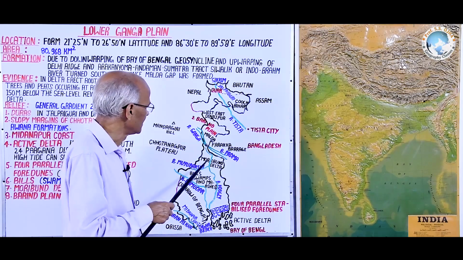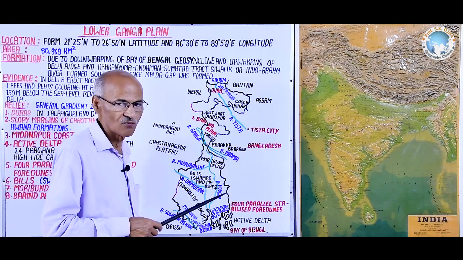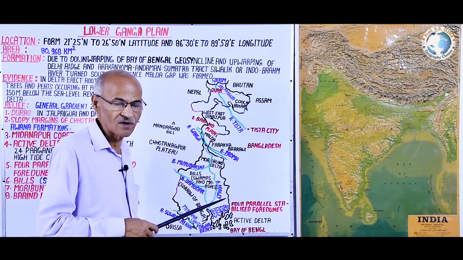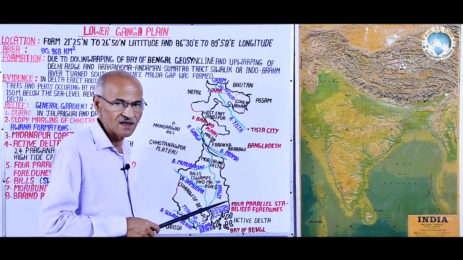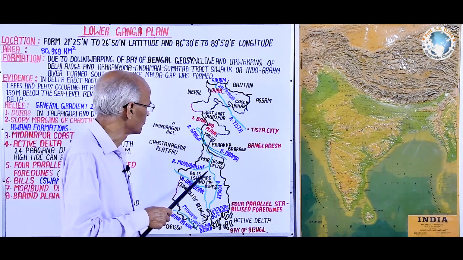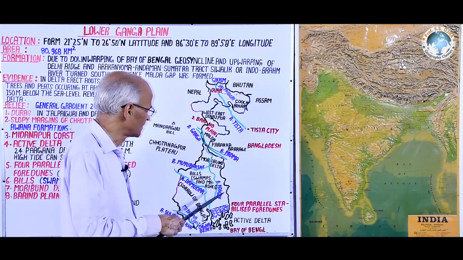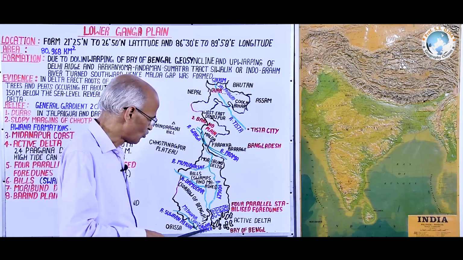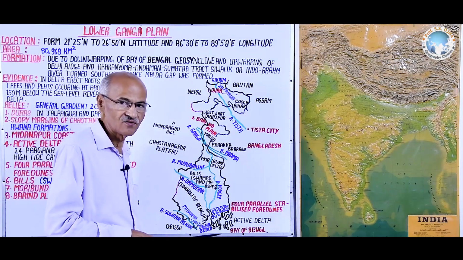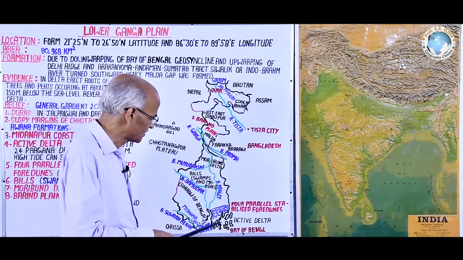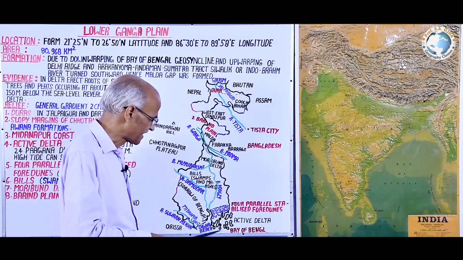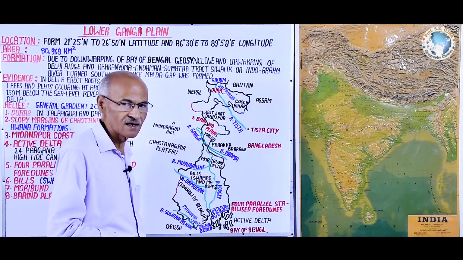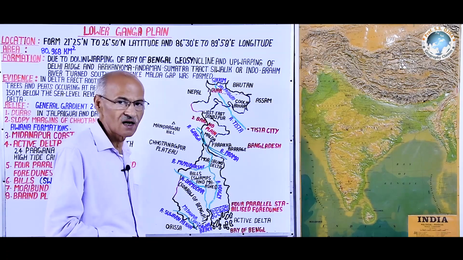Even today, this delta is progressing, extending in the south direction due to a large amount of sedimentation by the Ganga system, and here this delta is now called Moribund Delta, meaning now it has been covered with the cultural landscape, agriculture, settlement, transport, etc. To its south, here it is mature delta, and again in the southernmost part along the coastline it is active delta, which is undergoing deposition of sediment, and it is progressing ahead, and it is evidenced by a number of islands like Sagar Island, Nimur Island, and others.